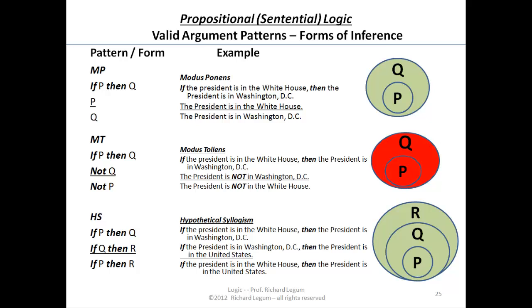But if we take a look at modus ponens, if P then Q, P therefore Q. If the president is in the White House, then the president's in Washington, D.C. And if we know the second premise, that the president is in the White House, we certainly can conclude that the president is in Washington, D.C.